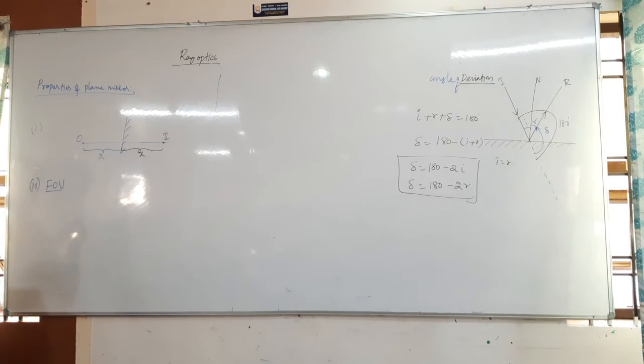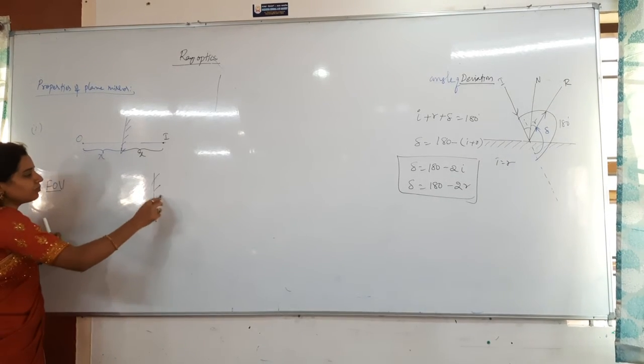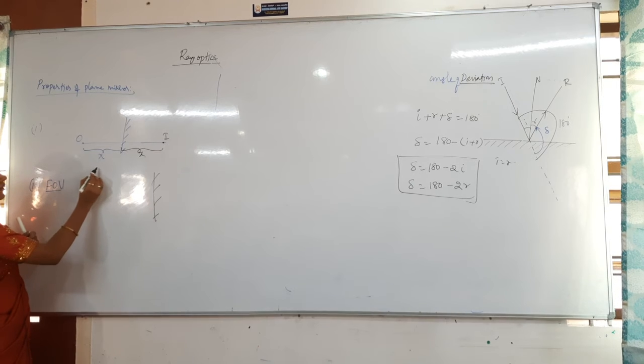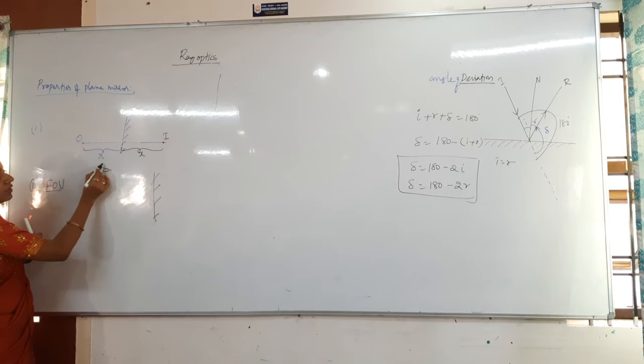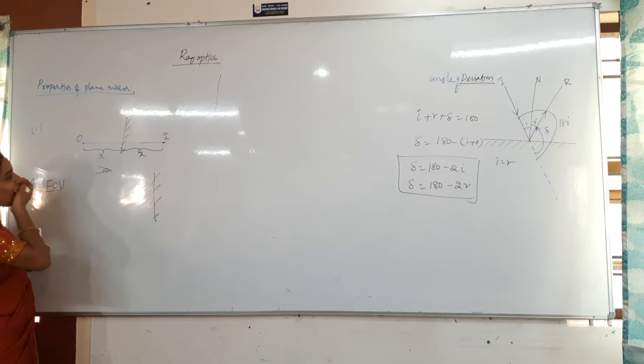So this is a field of view. For example, if I have taken a plane mirror like this, then whenever the human eye is present here, this is the human eye.